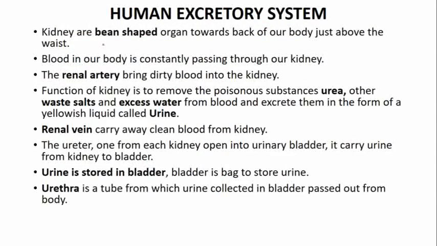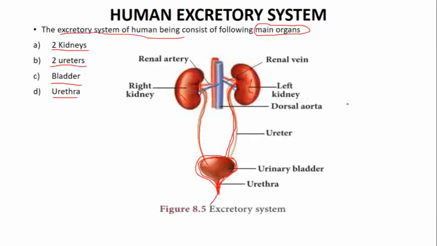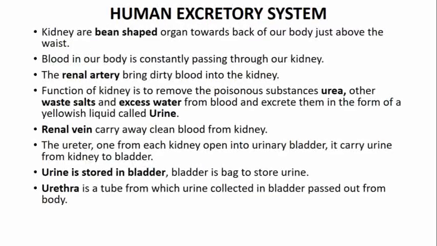See, you can see this kidney is a bean shaped structure. Here you can see these kidneys are bean shape, है ना, राजमा जैसा दिख रहा है. Kidneys are bean shape organs toward the back of our body, just above the waist. The blood in our body is constantly passing through the kidney. हमारी body में जो blood होता है वो continuously kidney से pass करता है.